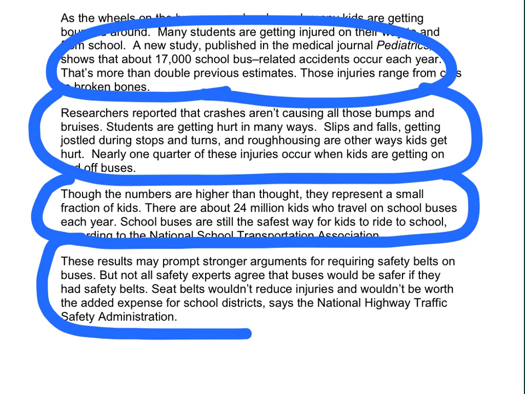And in this last paragraph, it's really questioning if seatbelts are needed. If you look right here, it's talking about stronger arguments. So this tells me that people are trying to figure out if seatbelts are needed or not. So now that I understand what each of the paragraphs is telling me, I can do a second read and highlight some of the words and phrases or synonyms that are used and try and put all of that together to make an appropriate title for this article.